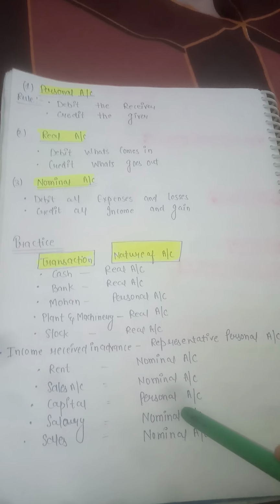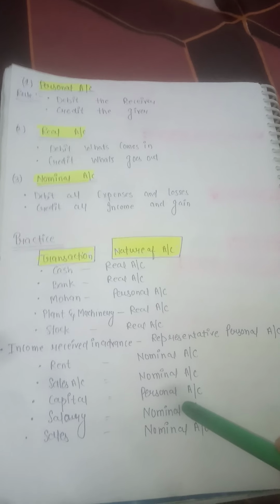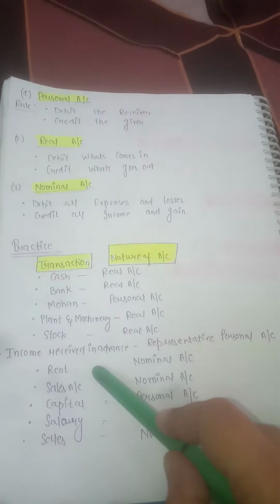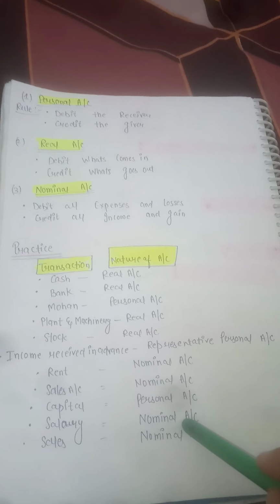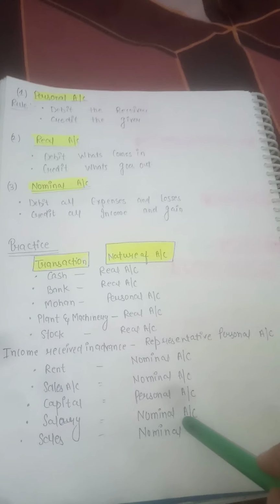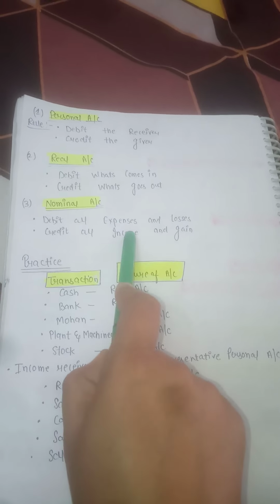Salary is one type of expense, so we treat it as a nominal account, because debit all expenses and losses. Sale, as we already discussed, is a nominal account because it is the income of the company. Credit all income and gains.